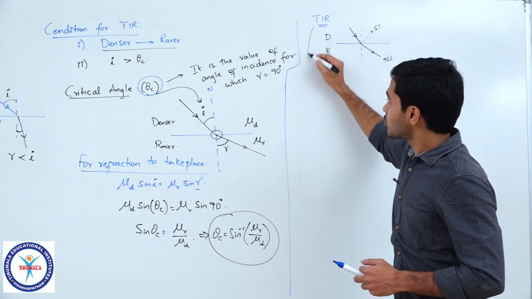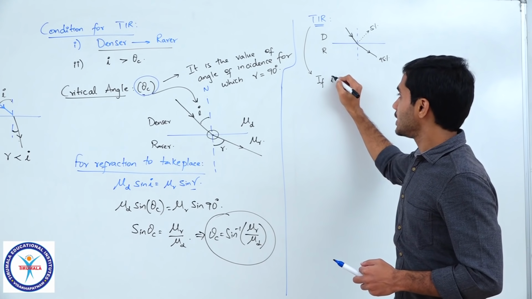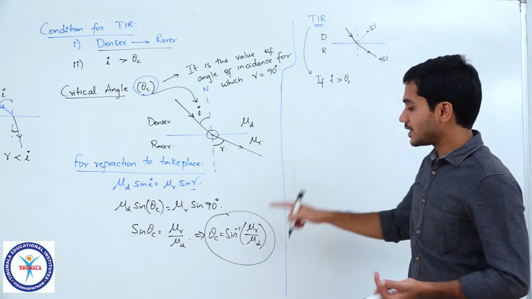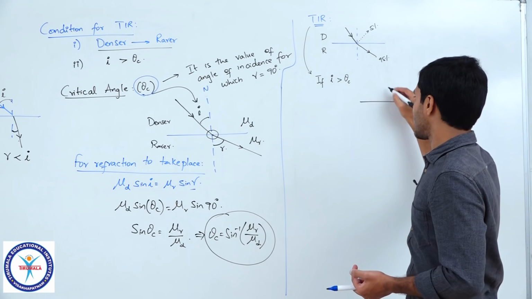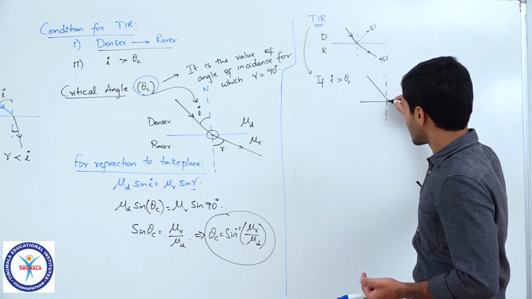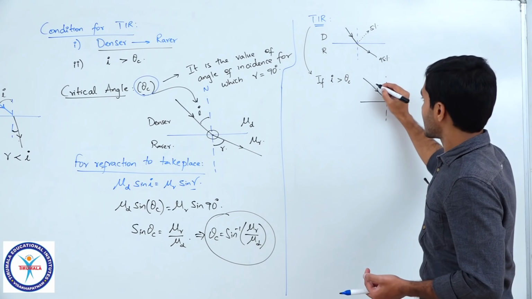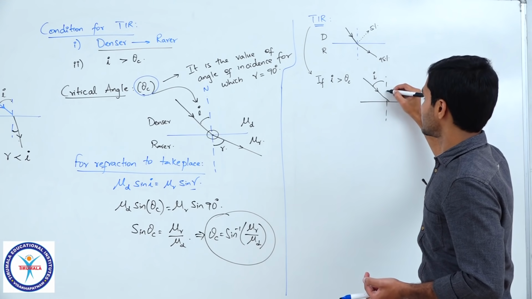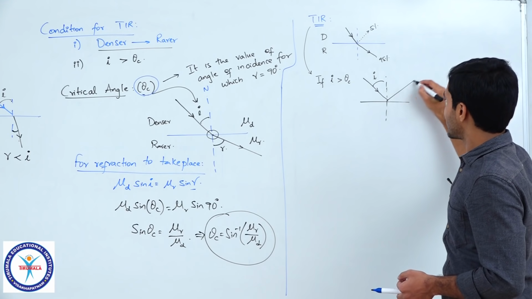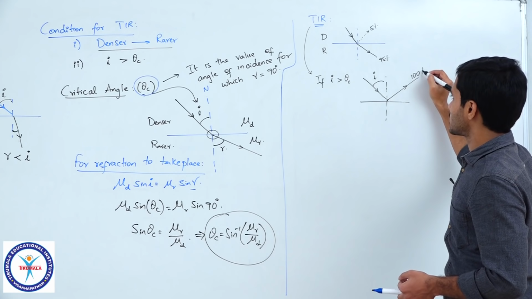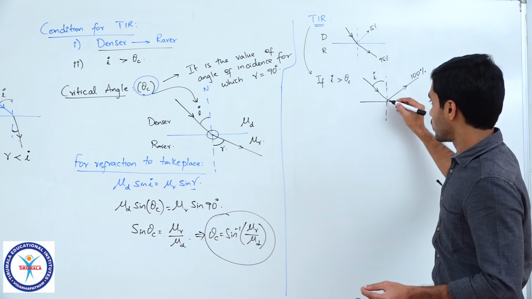Now, in case of TIR, when this condition is met, if I is greater than theta c, or I is greater than sin inverse of mu r by mu d, what happens is that when the light ray is incident at the interface at an angle greater than theta c, as I have considered in this case, the light will get reflected 100%. The total energy that the light possesses will get reflected back.